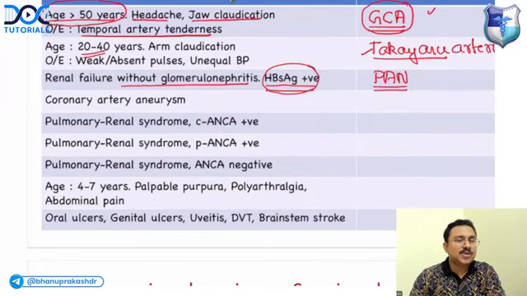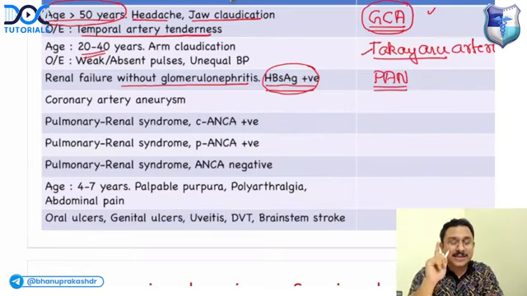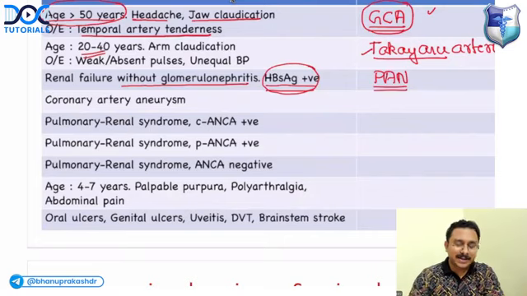Okay. Why is there no glomerulonephritis? Because PAN is a medium vessel vasculitis. It is not a small vessel vasculitis, so it does not affect the glomerulus. Right. That's about polyarteritis nodosa. Also remember, I mentioned in the lecture, what is the other characteristic symptom of polyarteritis nodosa? Testicular pain and tenderness.